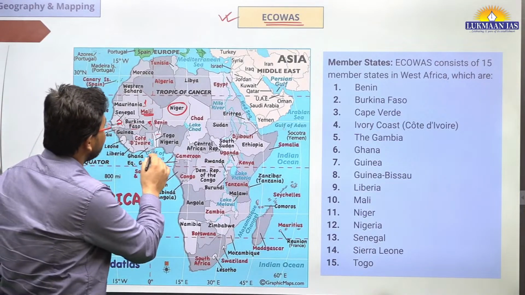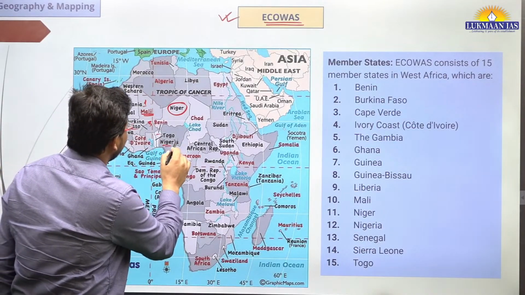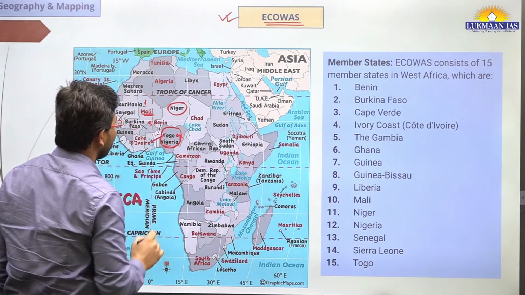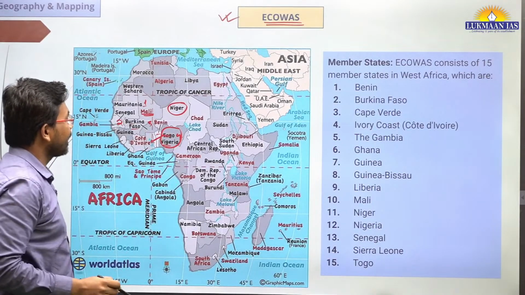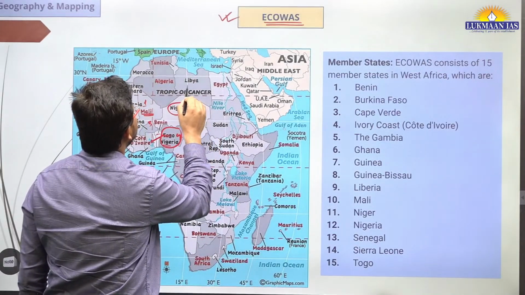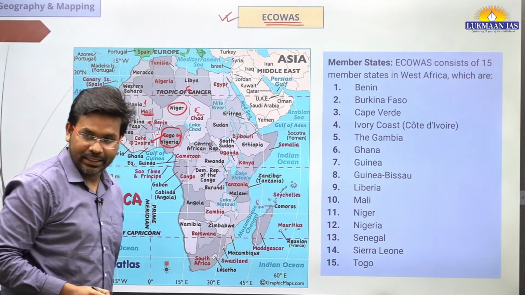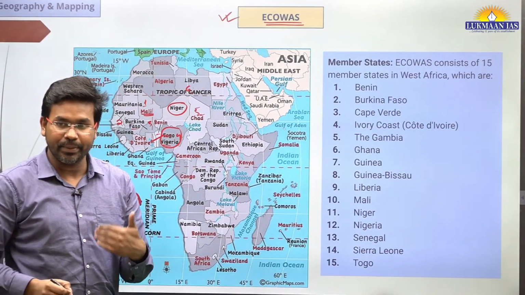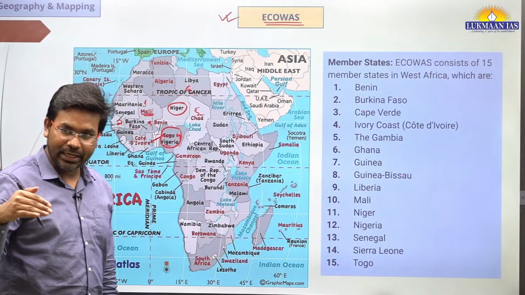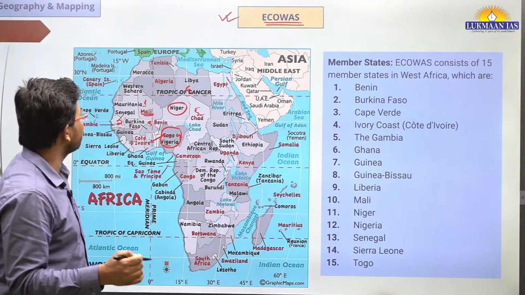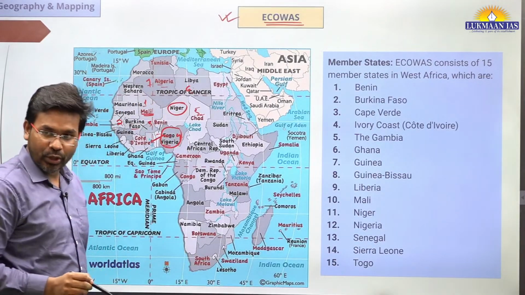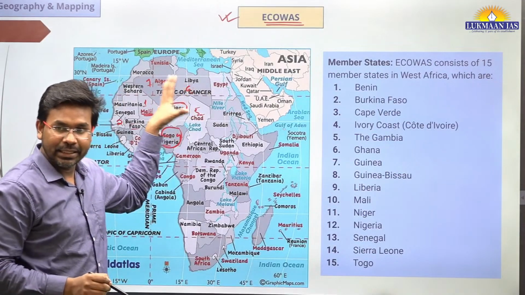Then after Benin we have Nigeria. This is the fourth country, Nigeria. Togo is not there. After that, Chad. This is the fifth country. Then we have Libya also. This is the sixth country. Libya was recently in news because of multiple factors, I think there was a kind of cyclonic activity, so that's why it is in news. Then we have Algeria, the seventh country. So in all we see 7 countries that border Niger.